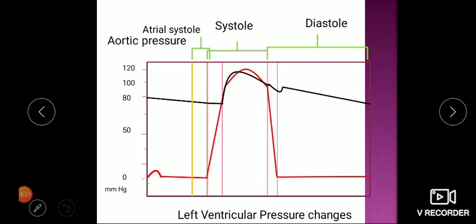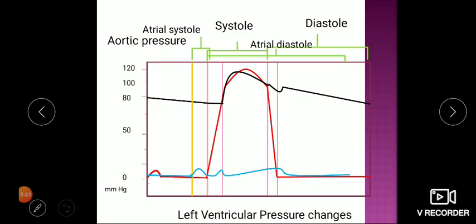Now atrial events. This is the atrial pressure, the blue line I am showing here. You can see during atrial systole pressure becomes around 5 millimeters of mercury, or 5-6 whatever it is. So this is the first wave generated in the atrial pressure.